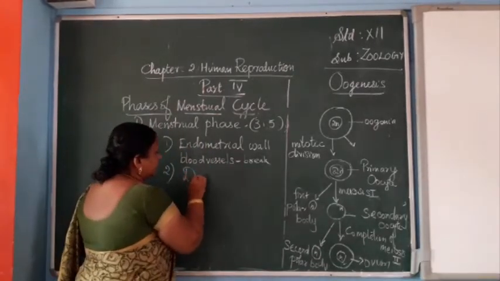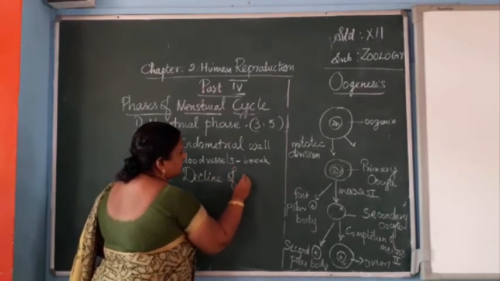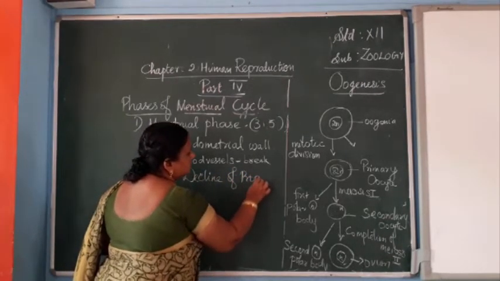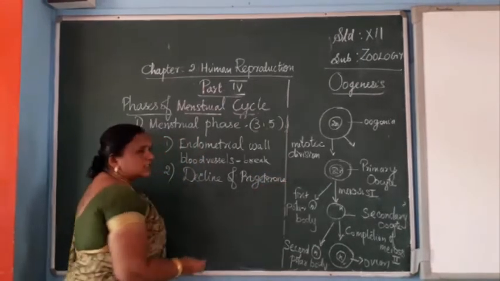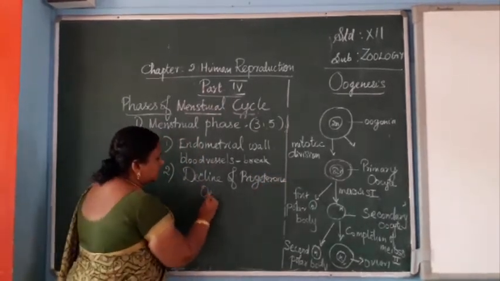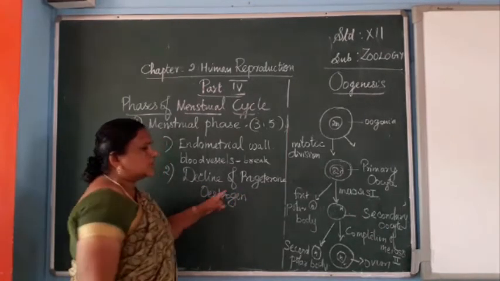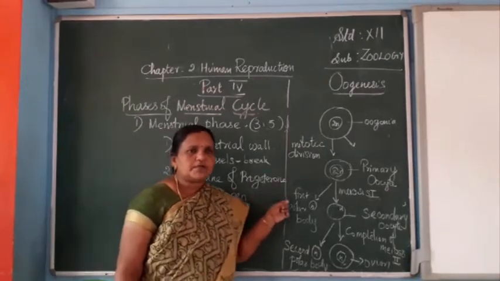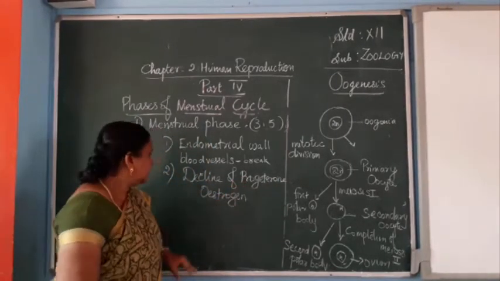The second one is the decline of the hormones progesterone and estrogen. Both are gonadotrophic hormones. These hormones decline, and their secretion will be declining.